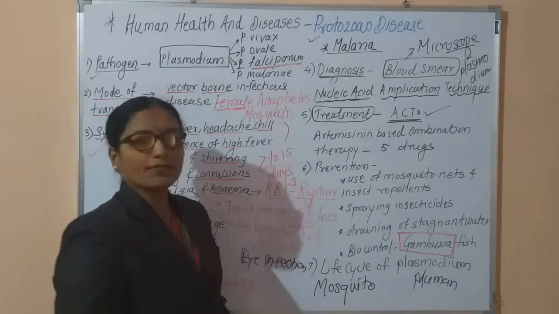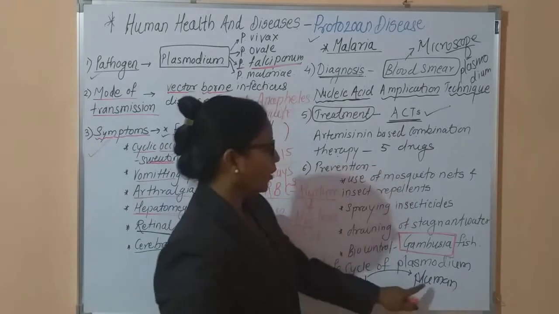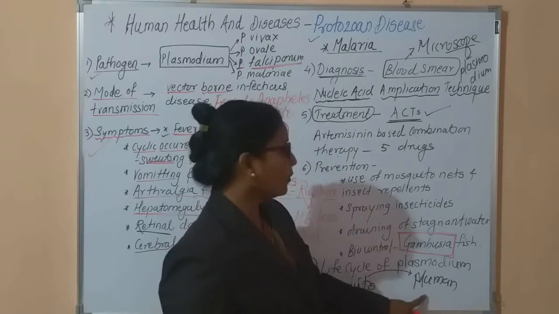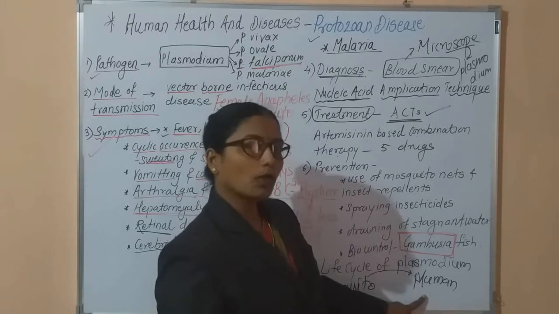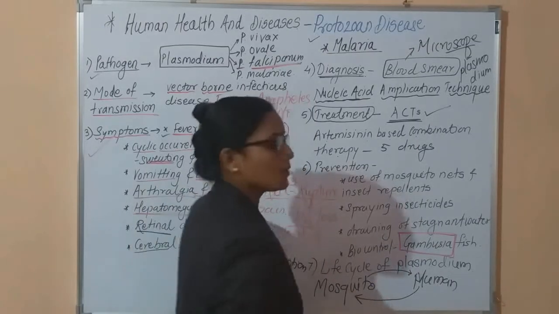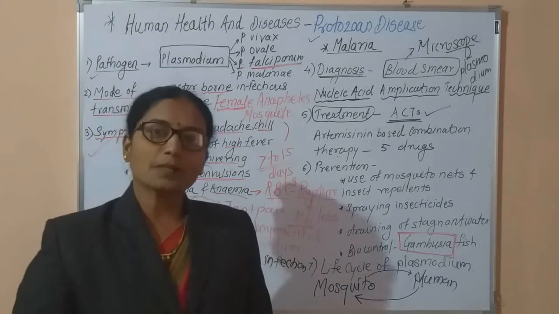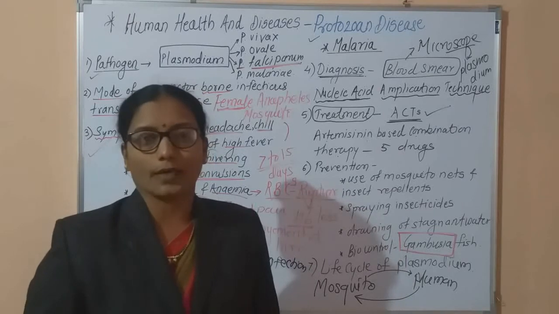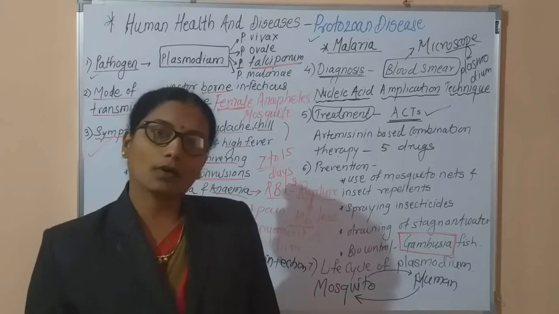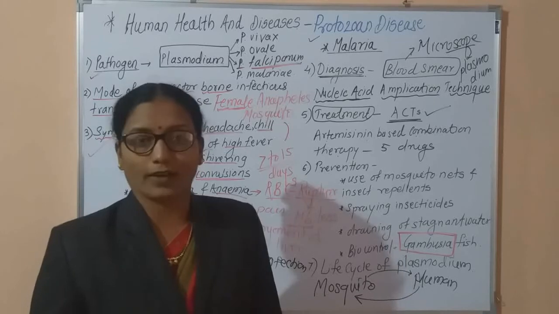If a mosquito is infected and this infected mosquito bites a human, the human suffers from the symptoms of malaria. Now this human becomes a carrier, and if a normal or healthy mosquito bites the human, this mosquito becomes infected. The infected mosquito transmits Plasmodium to a healthy person.